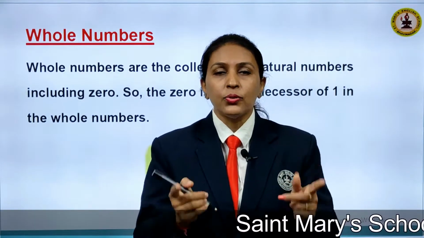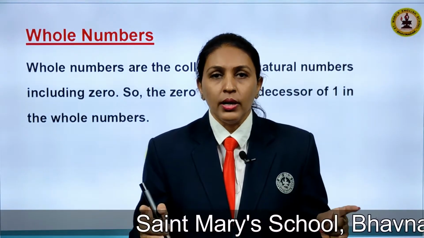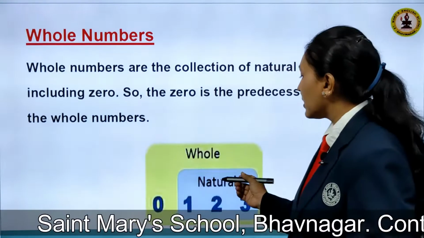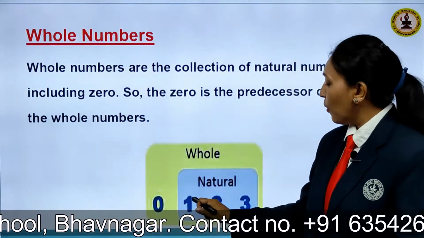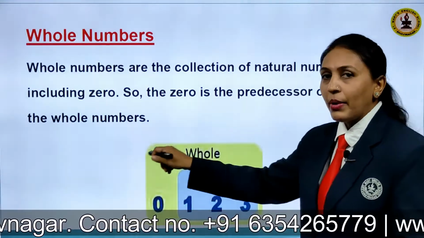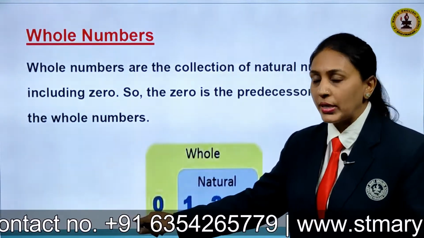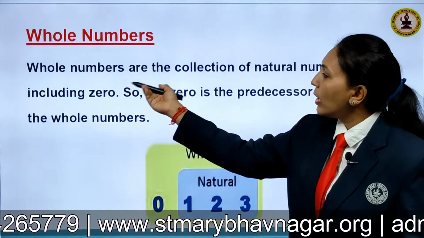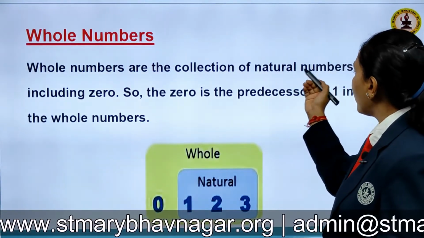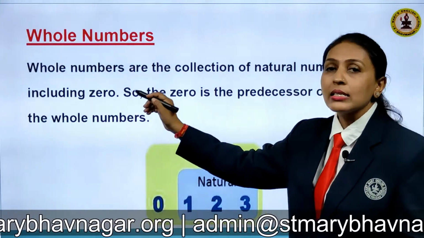Now, as you asked me, what about 0? Now children, if I add 0 to the natural numbers here, 1, 2 and 3, I am adding 0 to this set of numbers, I will get whole numbers. So the whole numbers are the collection of natural numbers including 0.